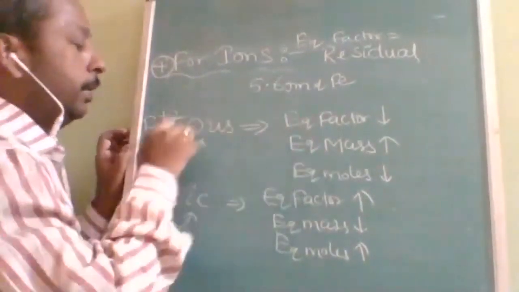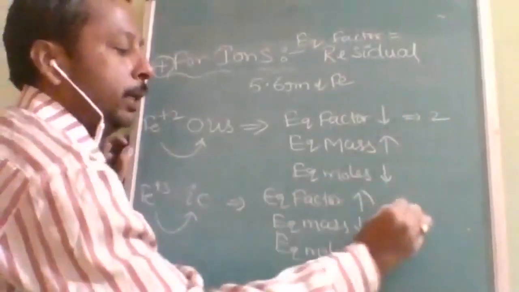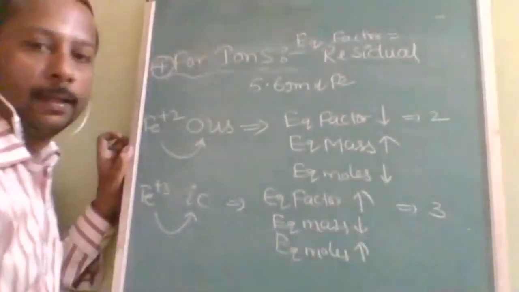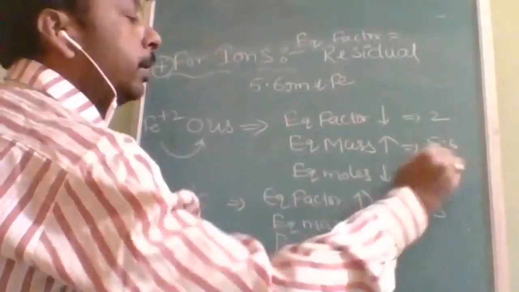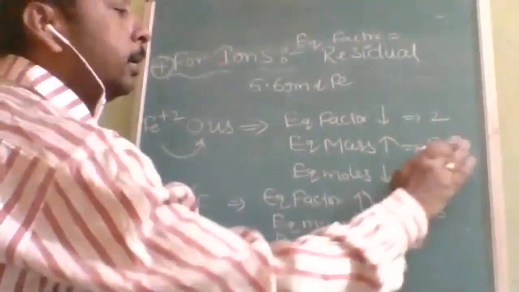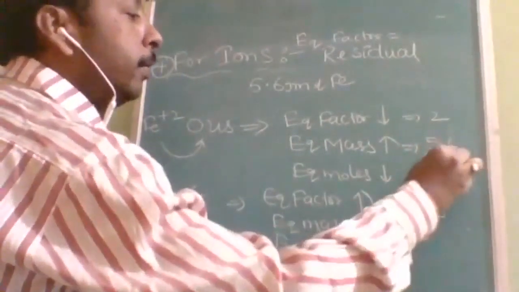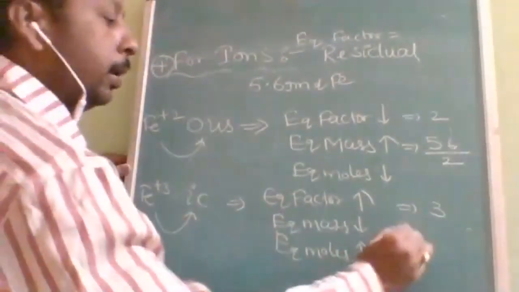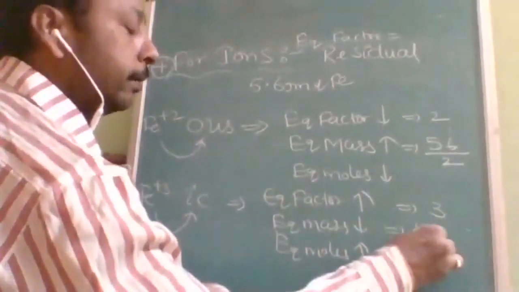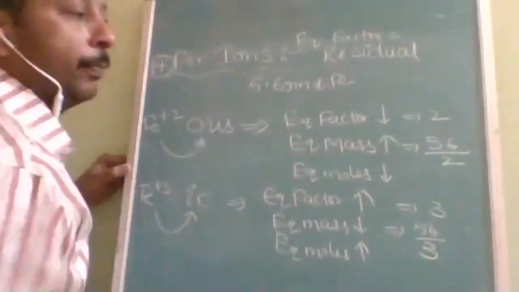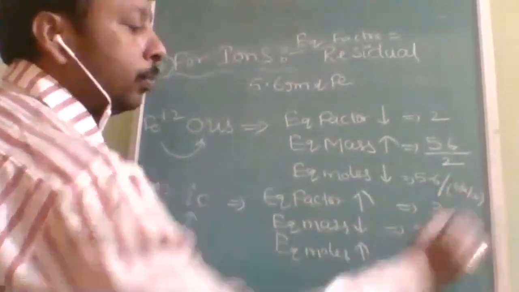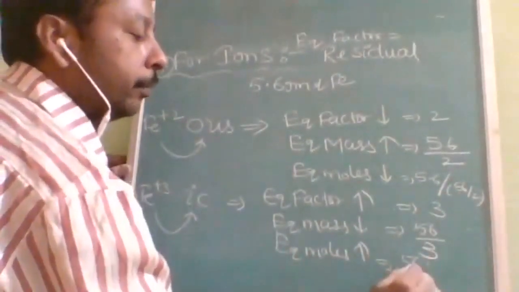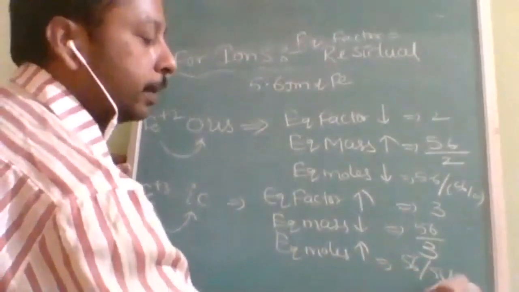Here the equivalent factor is how much? It is 2, and here the equivalent factor is 3. Is it understood? Equivalent mass will be 56 divided by 2, and here equivalent mass will be 56 divided by 3. Equivalent moles: 5.6 divided by 56 by 2, and here 5.6 divided by 56 by 3.